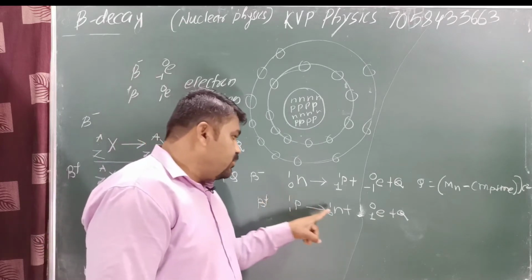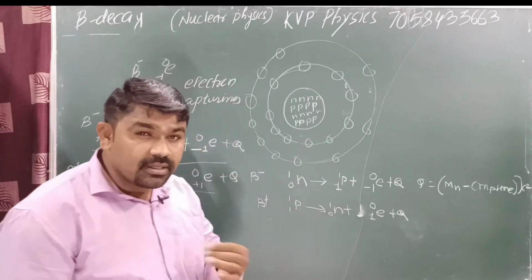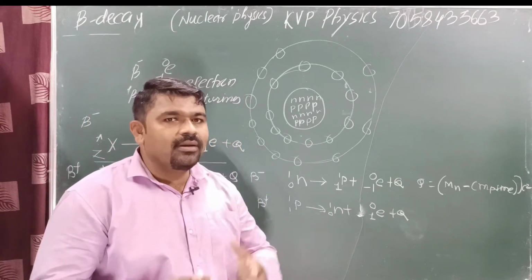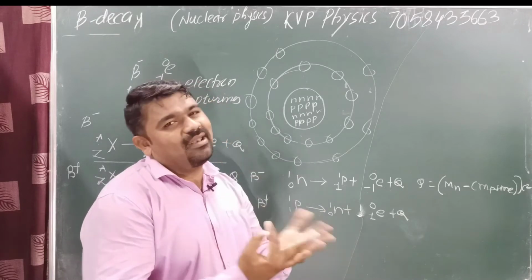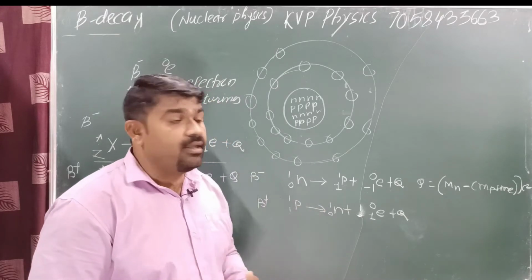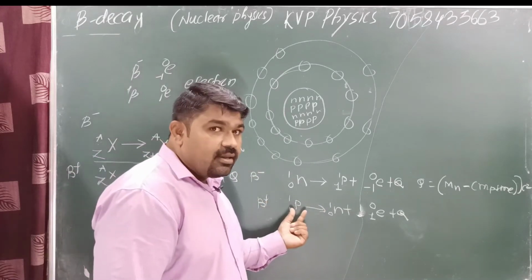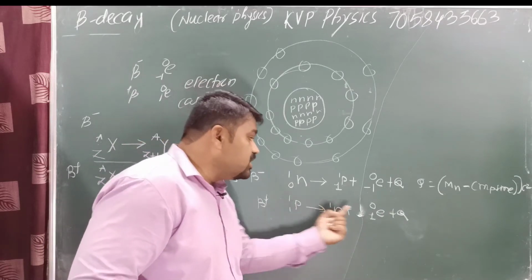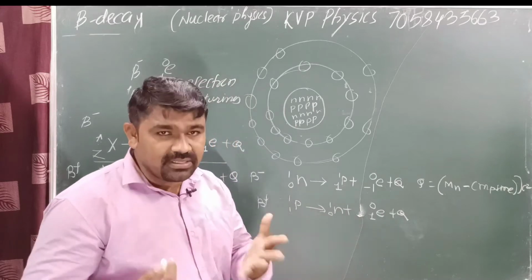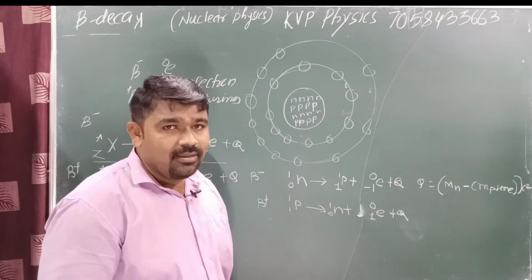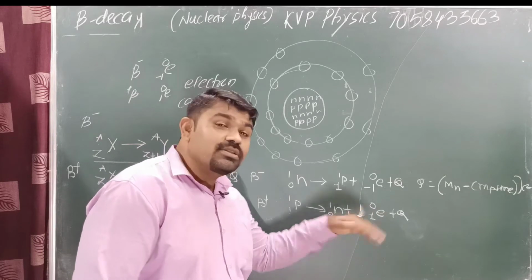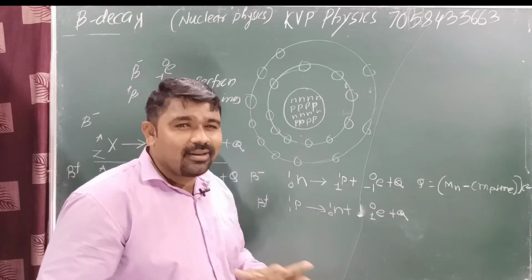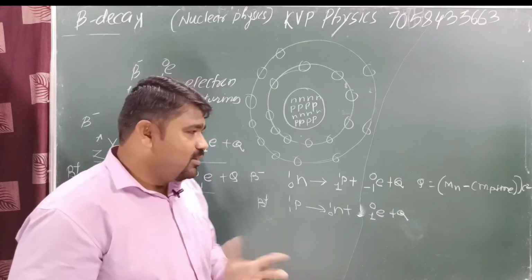Next one. Here a proton is converted into a neutron. We know that Q is positive only if reactant mass is greater than product mass. But see here, proton has lower mass as compared to the neutron. This difference is negative. Is this possible? Yes or no? Here the product mass is greater, the energy is greater as compared to the reactant. Is this one possible? Yes or no?